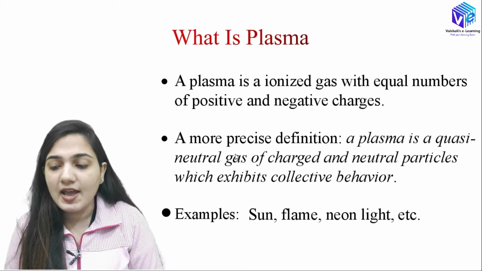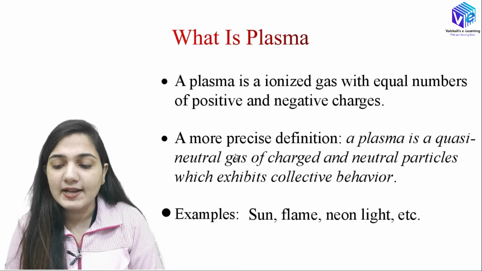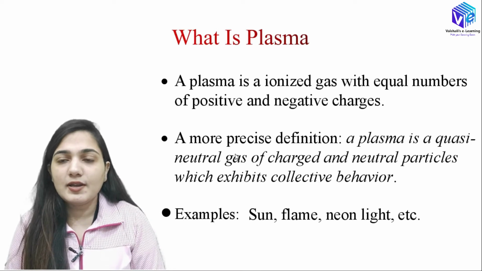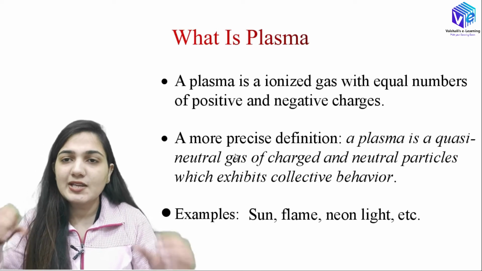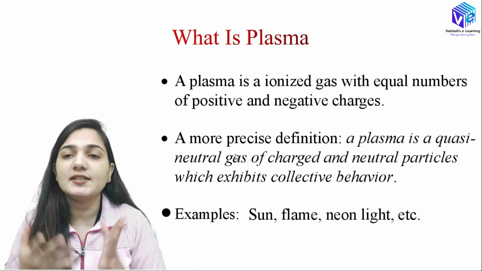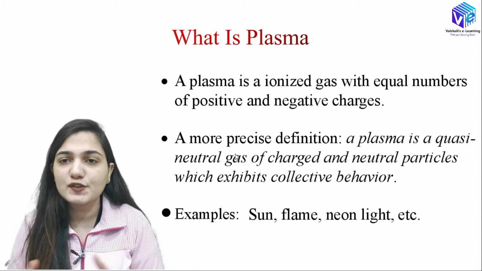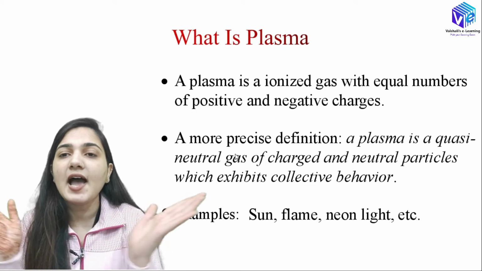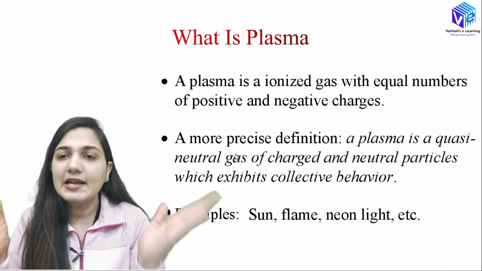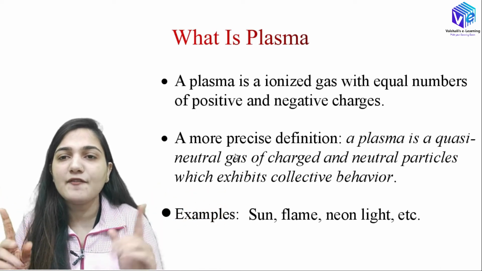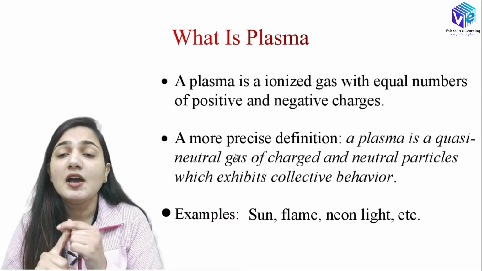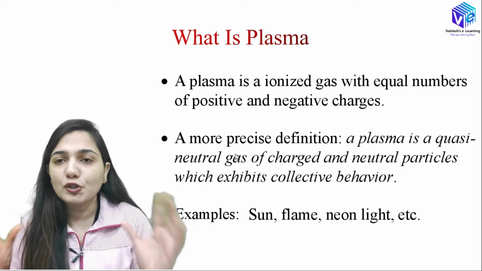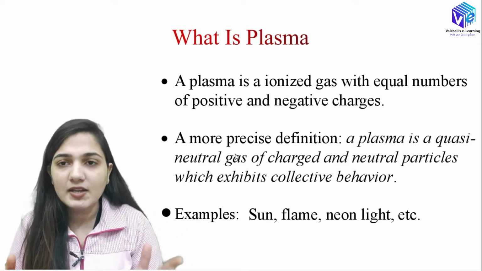Okay, so if I go towards the more precise definition, a plasma is a quasi-neutral gas of charged and neutral particles which exhibits collective behavior. Okay, so in addition to these positive and negative charges, there will be some neutral particles also, because the continuous recombination and ionization is happening inside the plasma. So we are having both of the things. We have the charged particles, then we have the neutral particles.